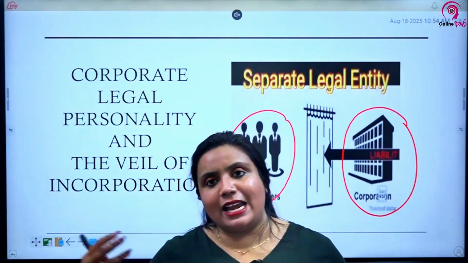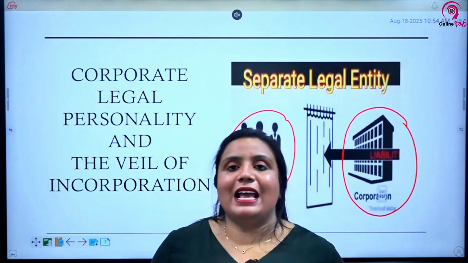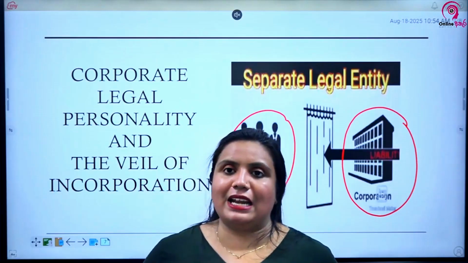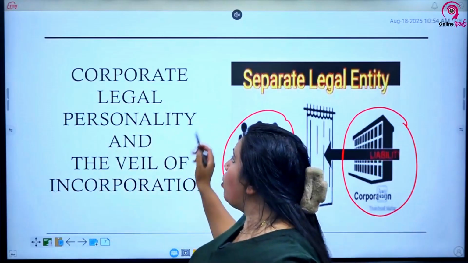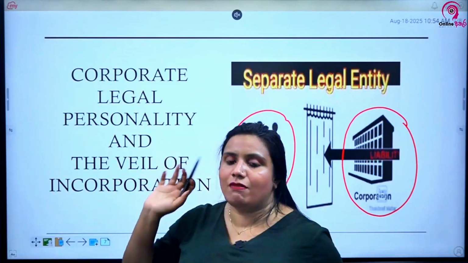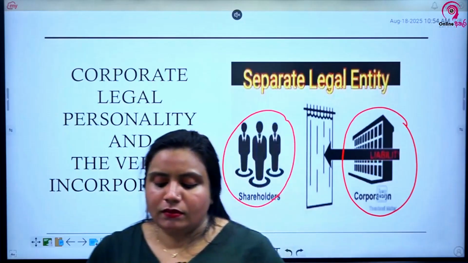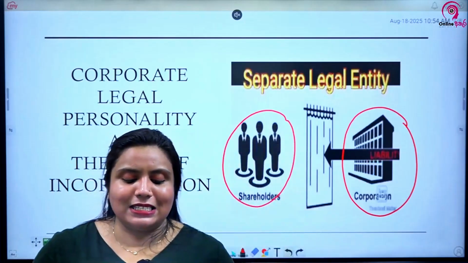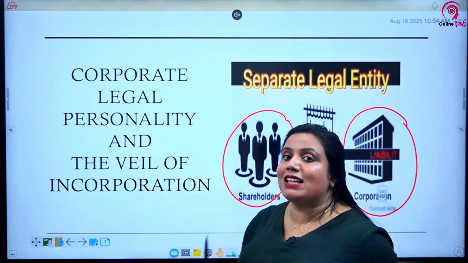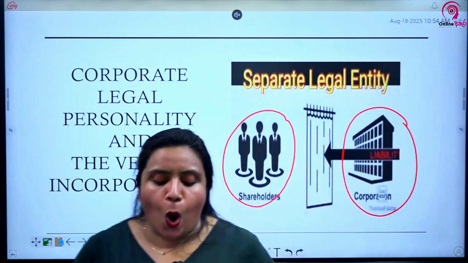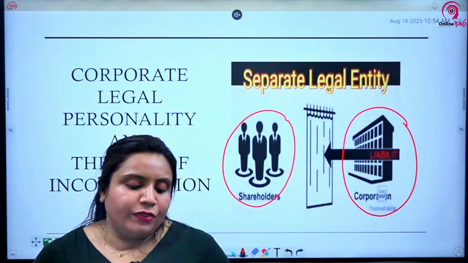Entering into contracts: they can enter into contracts in their own name, and can sue and be sued separately. How all of that happens, we have discussed earlier. That's why I told you this corporate legal personality area we have discussed already. Now let's see what the instances are where this concept of corporate personality is applied. In what situations do we use this corporate personality?